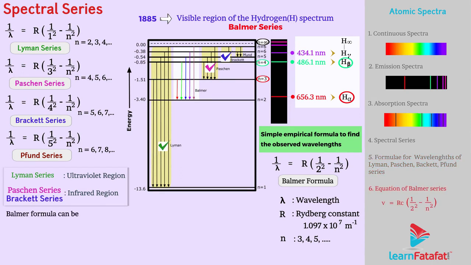Balmer formula can be modified using c equals nu into lambda, as 1 by lambda equals nu by c. So the equation of Balmer series can be modified as nu equals R into c into bracket 1 by 2 square minus 1 by n square.